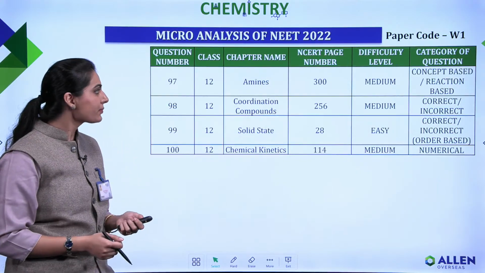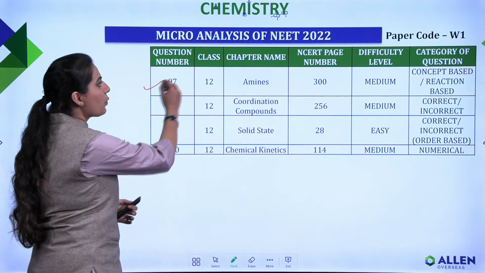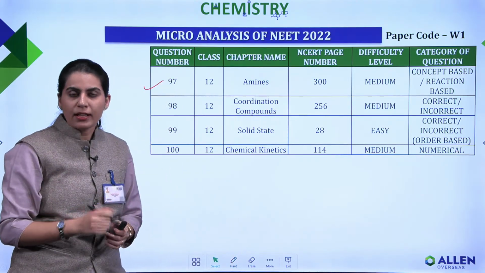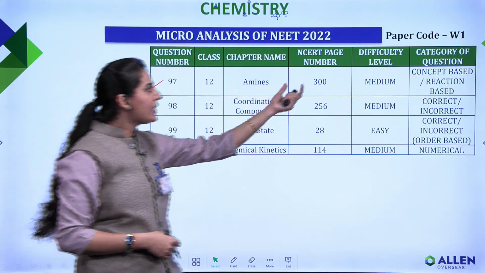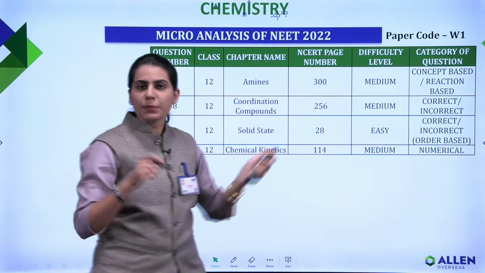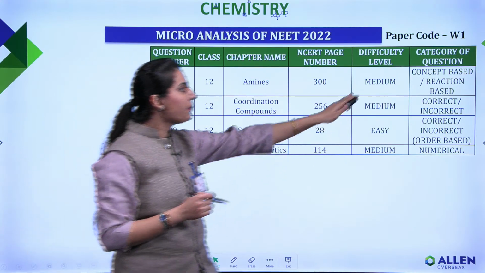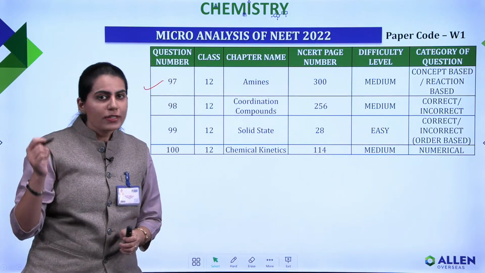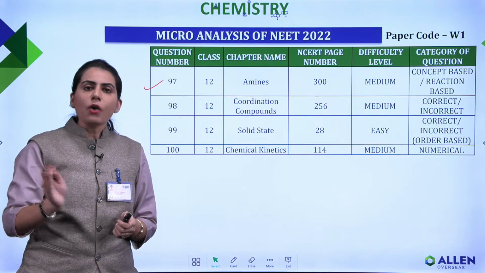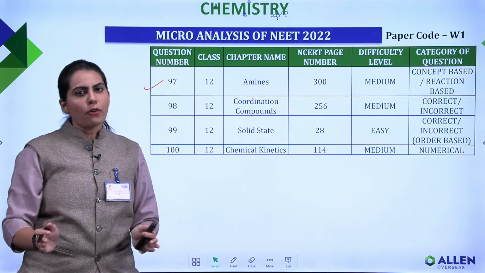Alright. Now here also if I talk about any one question, you can see even questions came from the amines chapter. Now amines is again a chapter from class 12th, which lies on page number 300. This particular question was asked from page number 300 of NCERT. This was a medium level question and it's a reaction based question where it involves a concept, right? So this is how we are actually micro-analyzing each and every question of chemistry.